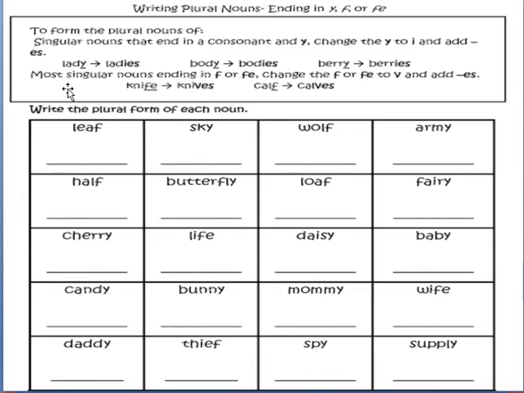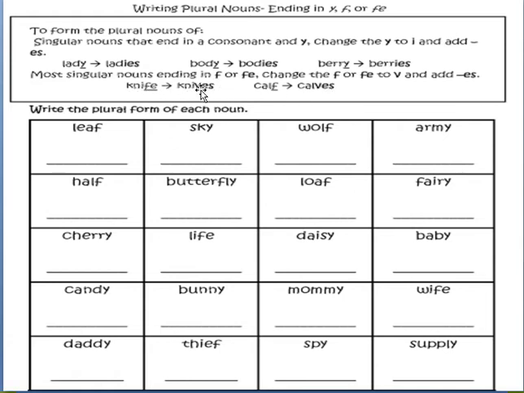Then you have to change more singular nouns ending in F or FE. Okay? Change F or FE to V and add ES. It means you have to add VES to those words. Examples are given here.